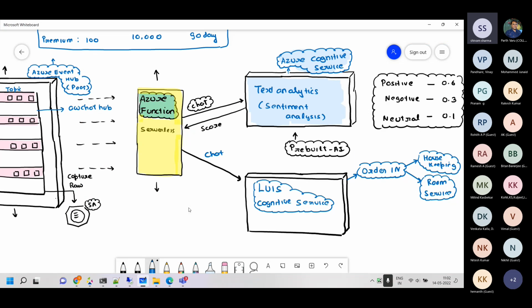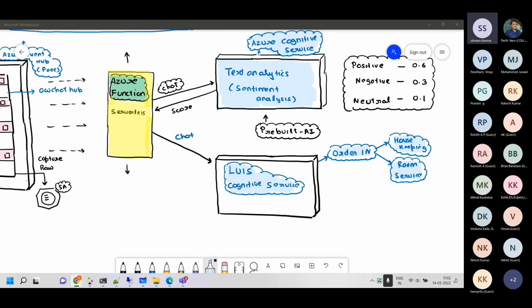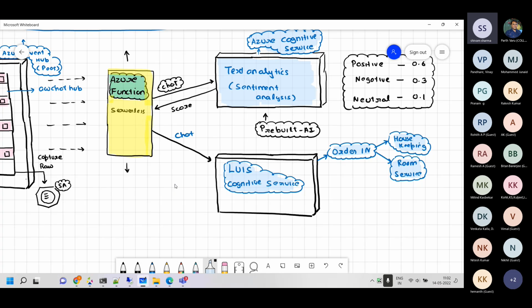Okay, so this is what LUIS does. LUIS will classify your utterance into various intentions over there. So something goes to housekeeping or room services. You retrain it, you republish it, and you perfect it, and it's an iterative process. It will take whatever time it takes to do that.